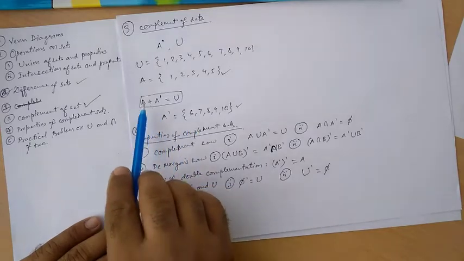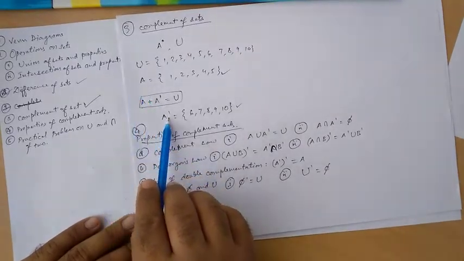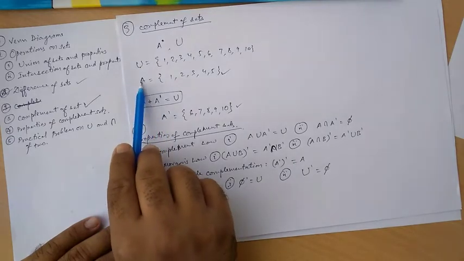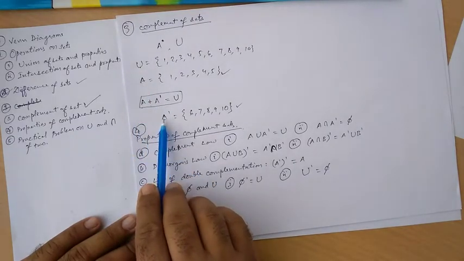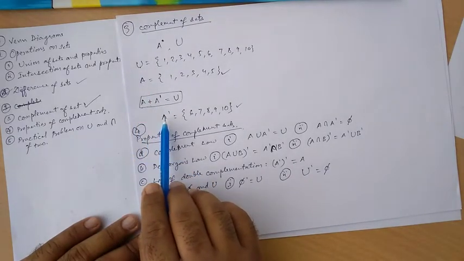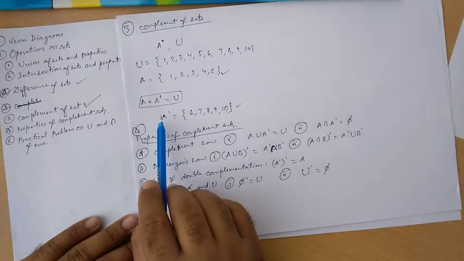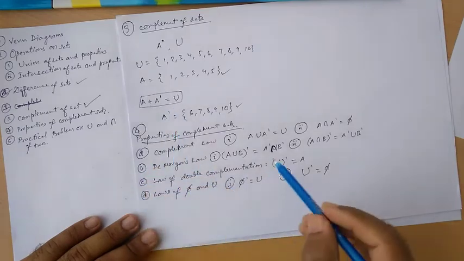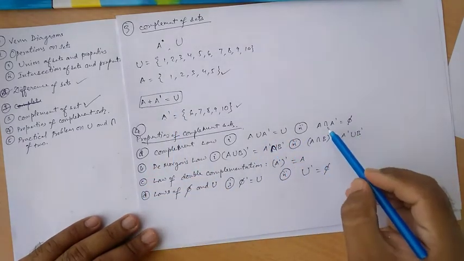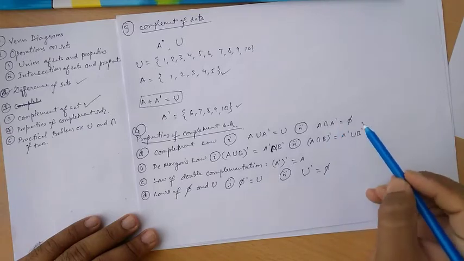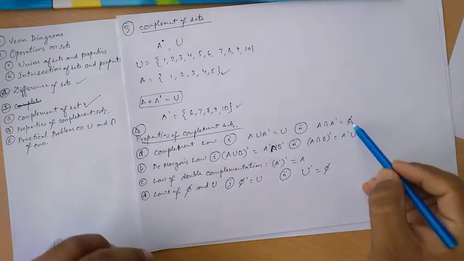If I am going to put these two together and find the union of A and A dash, or A complement, then definitely we will get the universal set. So I have written over there. And similarly A intersection A dash will give you phi.